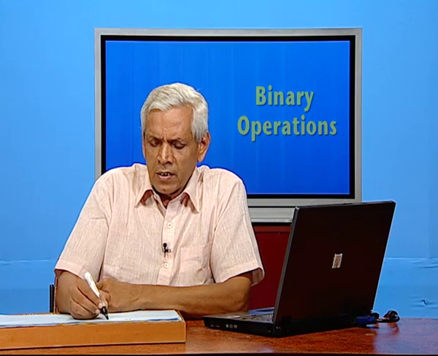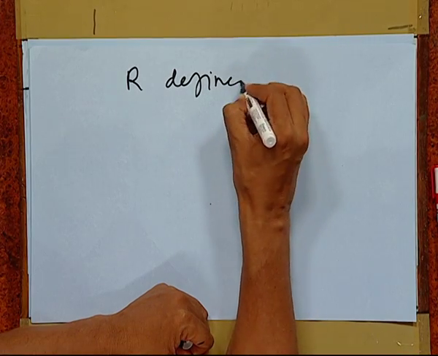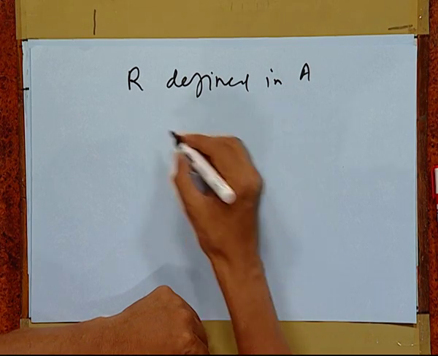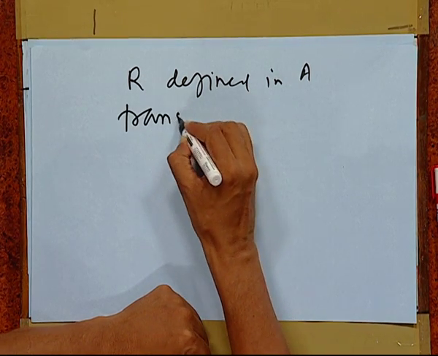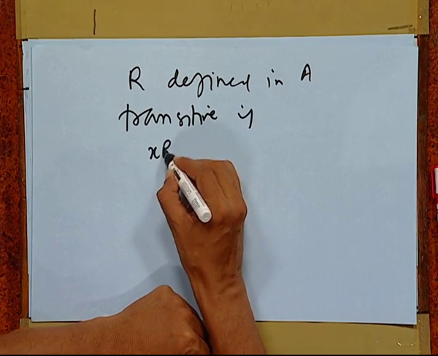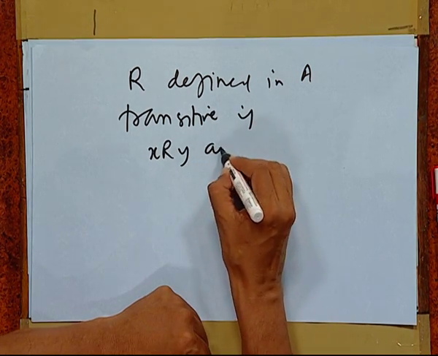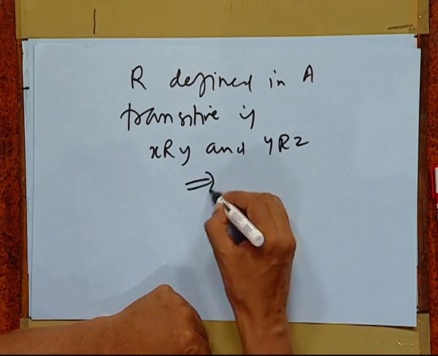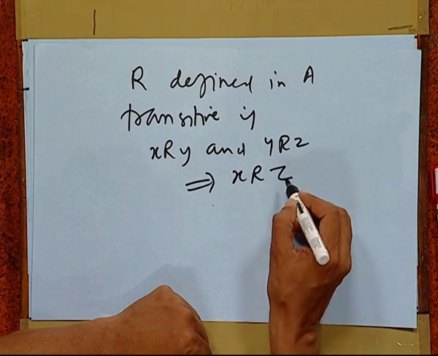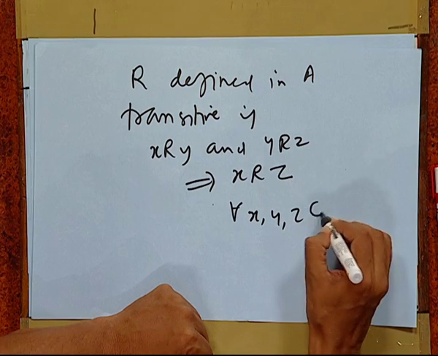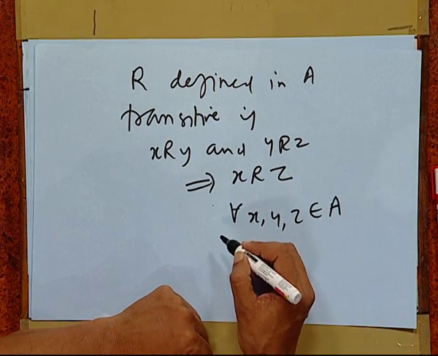A relation R defined in a set A is called transitive if xRy and yRz imply xRz for all x, y, z belonging to A.